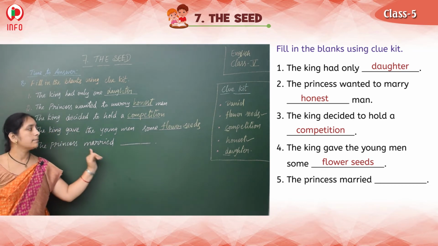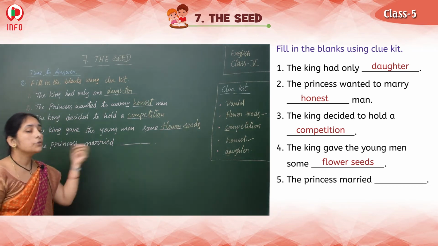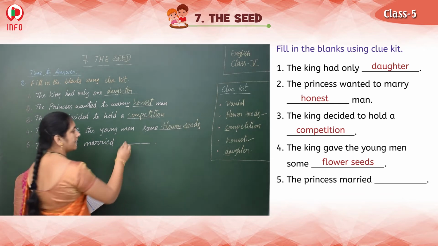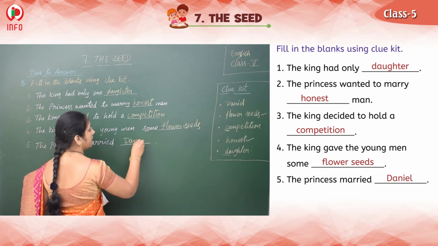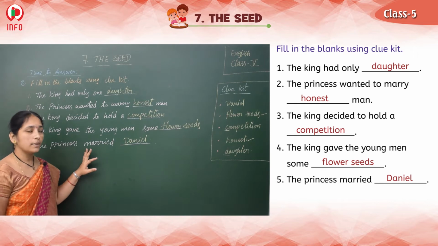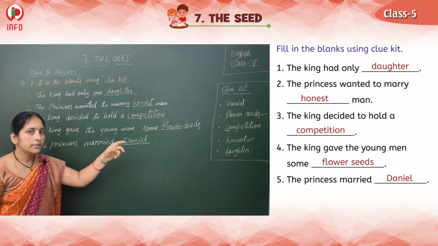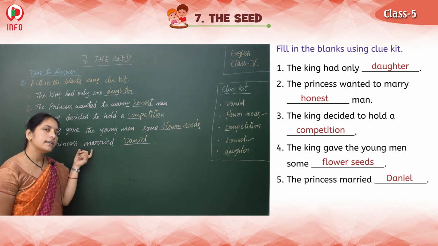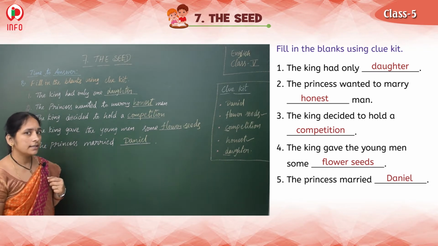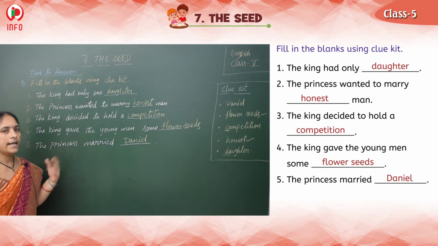See the next answer. The princess married dash. To whom did she marry last? Yes, she married Daniel. The princess married Daniel. Right. So, clear this one? From the clue kit here, all these sentences are from the lesson, right? That we should learn it. Clear this one? Good.